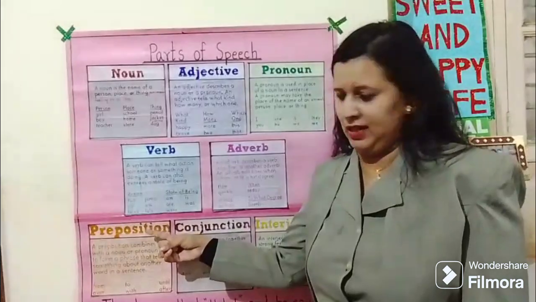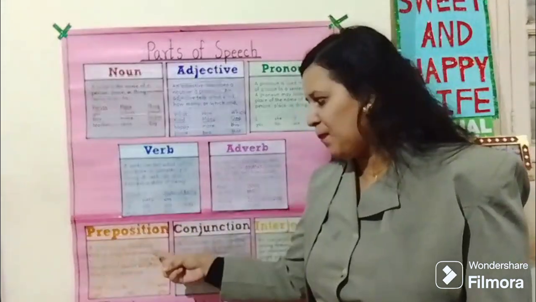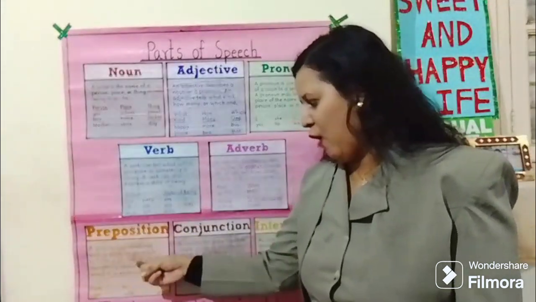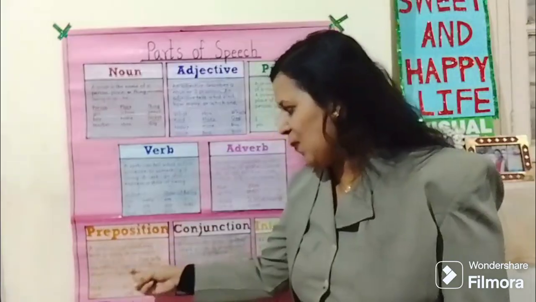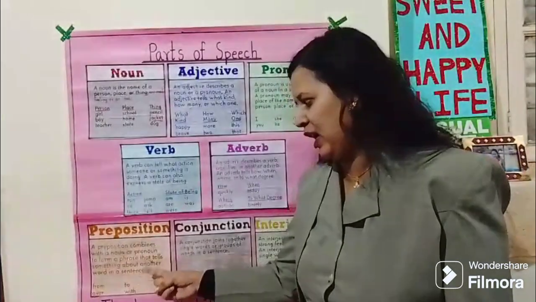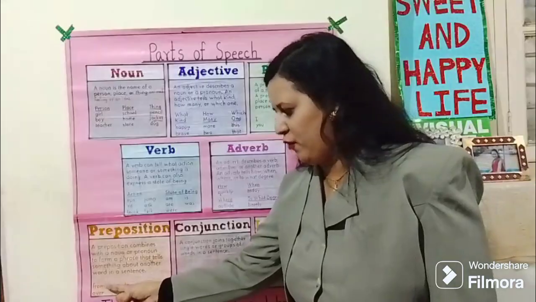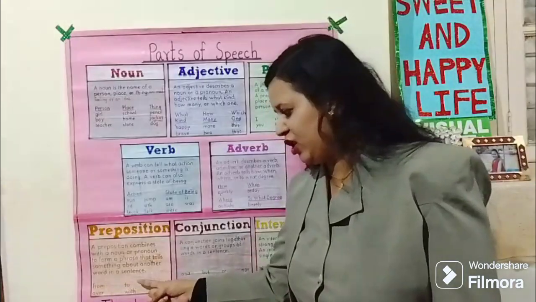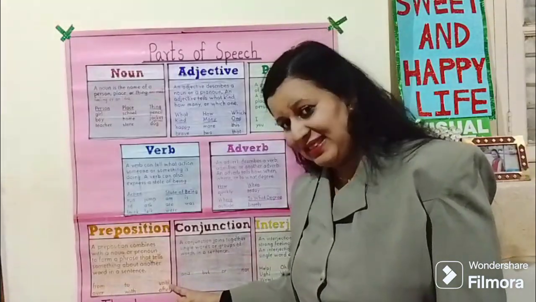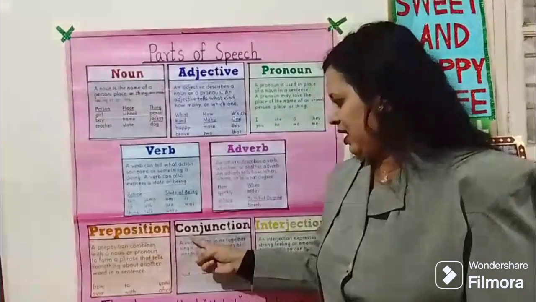Prepositions are position words. A preposition combines with a noun or pronoun to form a phrase that tells something about another word in a sentence. Example: from, over, to, with, until, after.